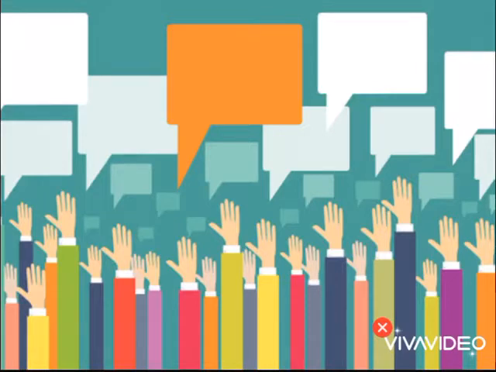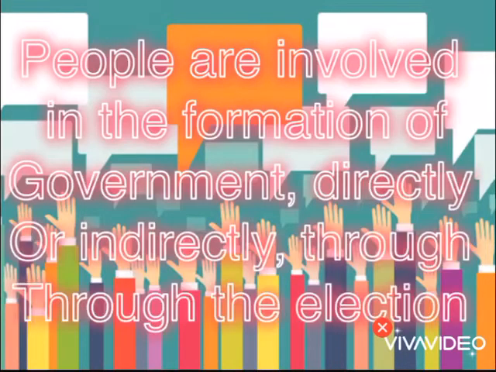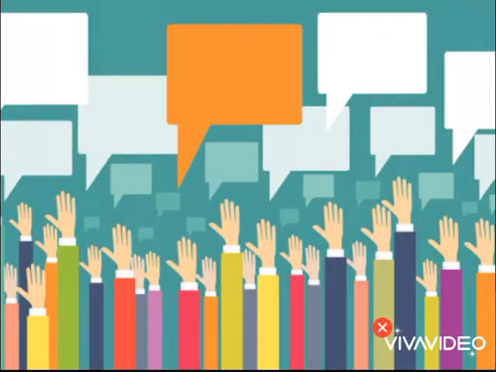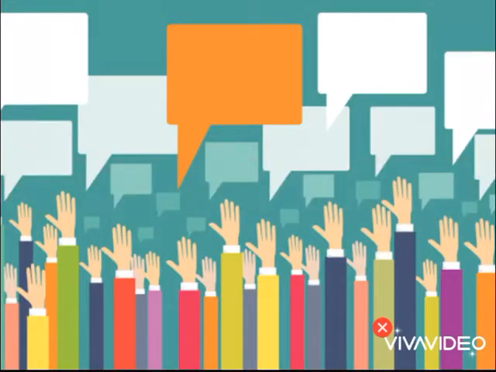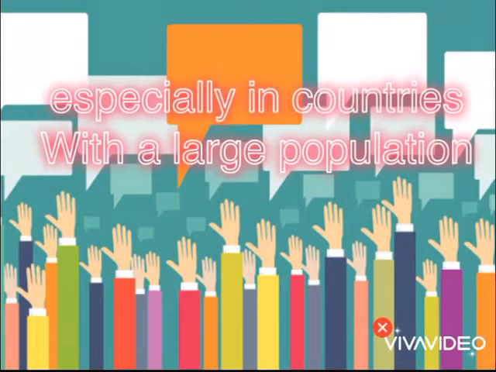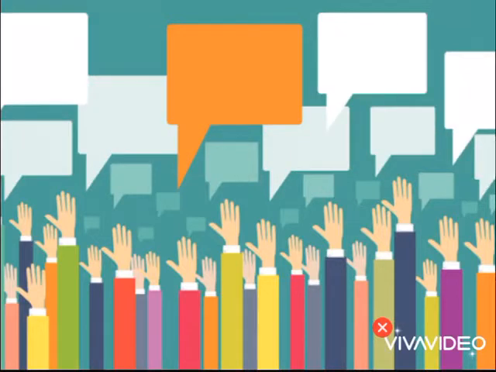But democracy is very different from the rule of a king or a dictator. It stands for the people's rule. People are involved in the formation of government, directly or indirectly through elections. If the government is elected and run directly by the people, it is called direct democracy. But this may not be practical today, especially in countries with a large population.